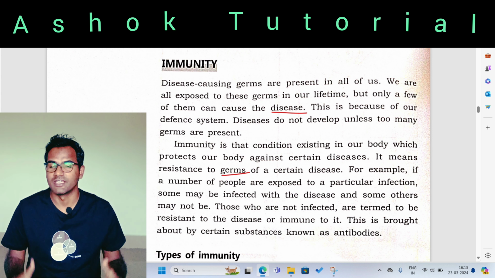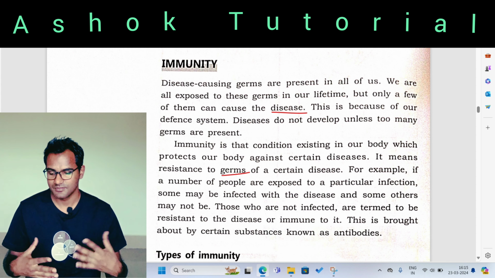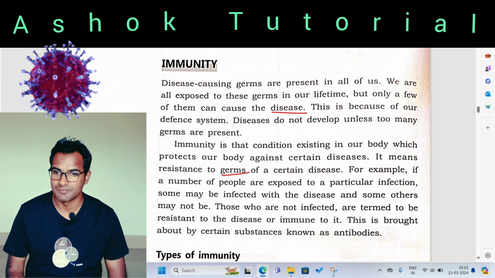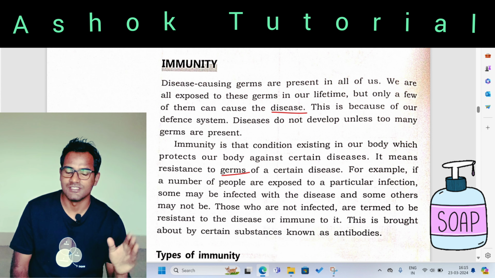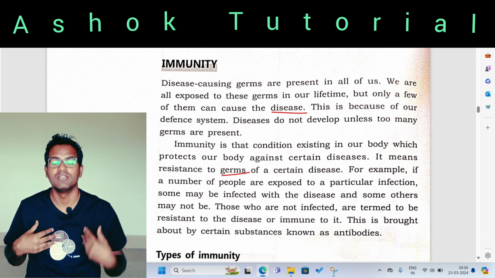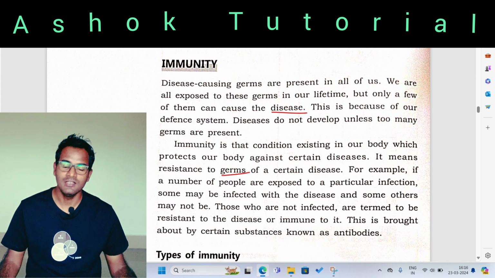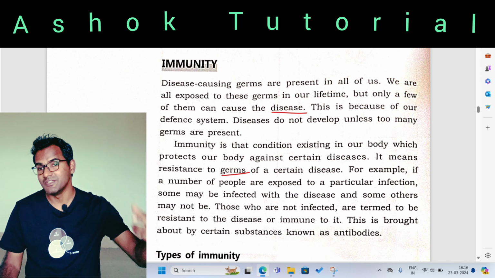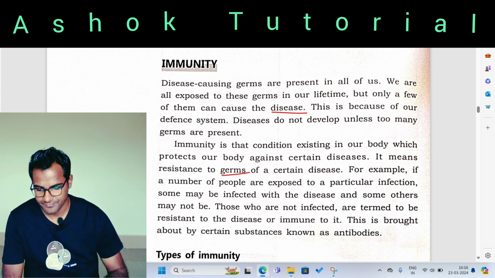Why did we not all get COVID-19 at the same time? We did not get it because of our immunity system. Those people who have strong immunity systems got the disease later on, because the defense mechanism in their body could fight the COVID-19 causing virus. But those people who got the disease immediately, their defense mechanism is not so strong, right?